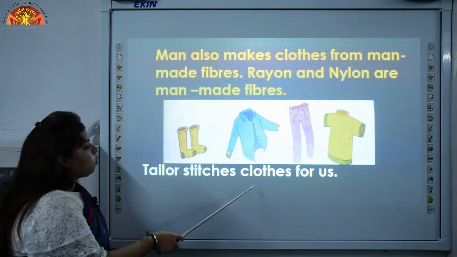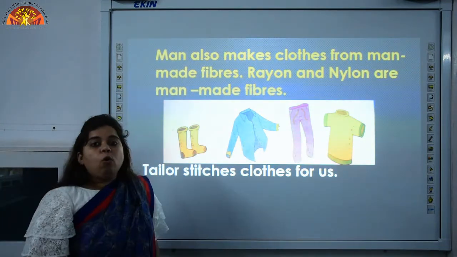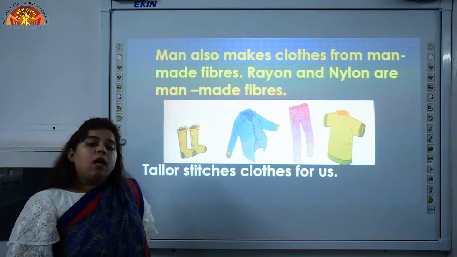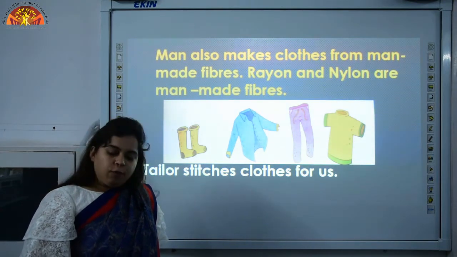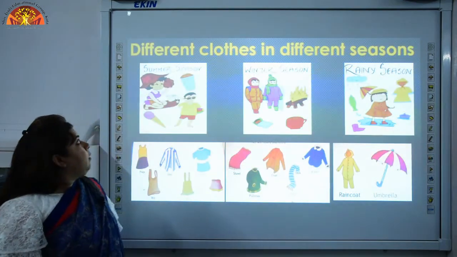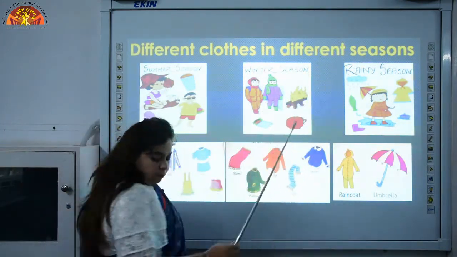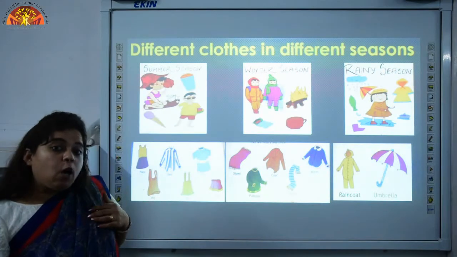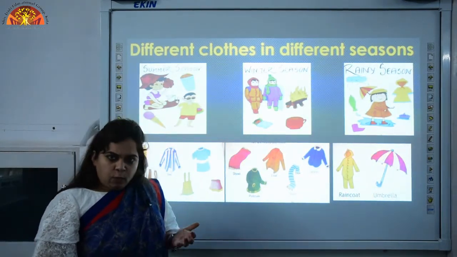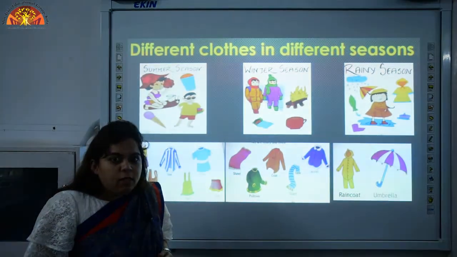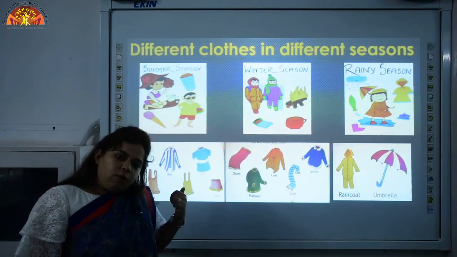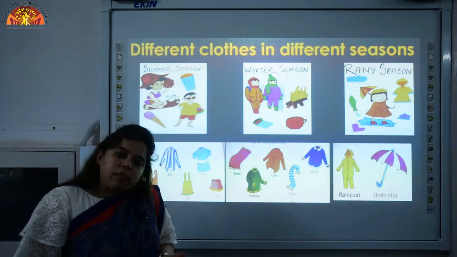Tailor stitches clothes for us. Who stitches clothes for us? Tailor stitches clothes for us. Now, different clothes in different seasons. We wear clothes according to season. Can you wear cotton clothes in winter season? No. Now we will see in which season we wear which type of cloth.